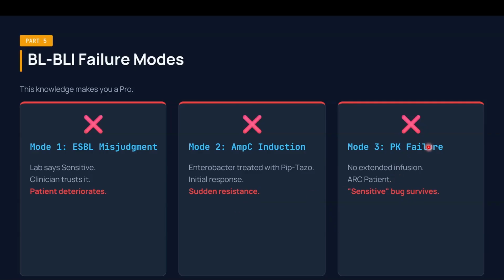Pharmacokinetic failure: if you do not give a cephalosporin-sulbactam over 3 to 4 hours, then the pharmacokinetics will fail for that drug. The area under the curve suffers, and if the patient also has augmented renal clearance, even the sensitive bug can survive. Always remember the right route, right drug, right dose, right formulation and right time, to achieve adequate pharmacokinetics of the drug.